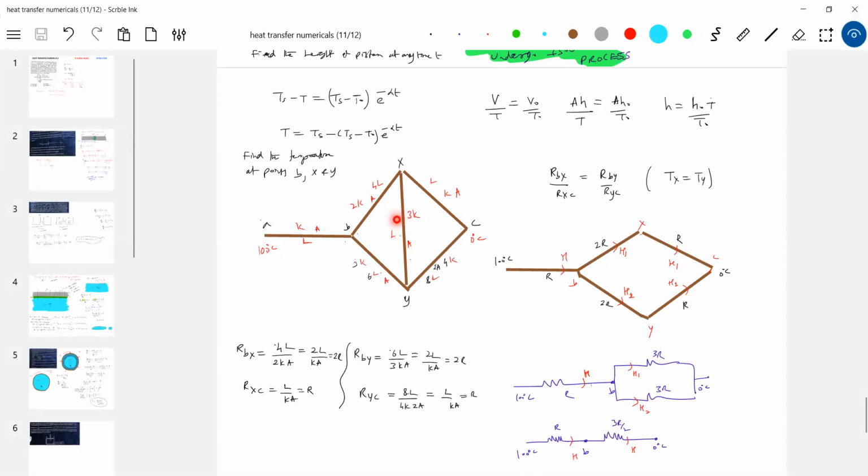Okay, this rod is removed. No heat will flow across the rod connected across X and Y because Tx equals Ty. If the temperature difference is 0, no heat current will flow. So this rod will be removed. I removed it.